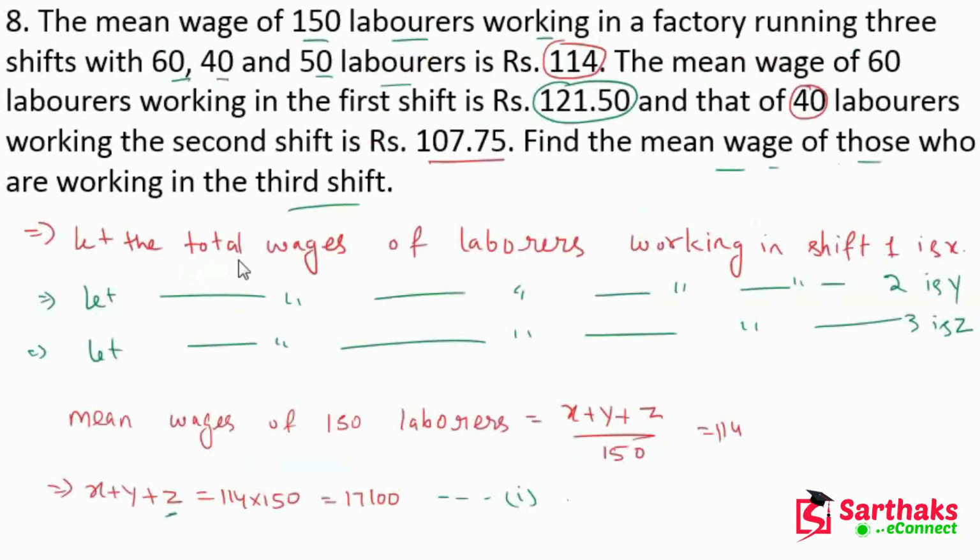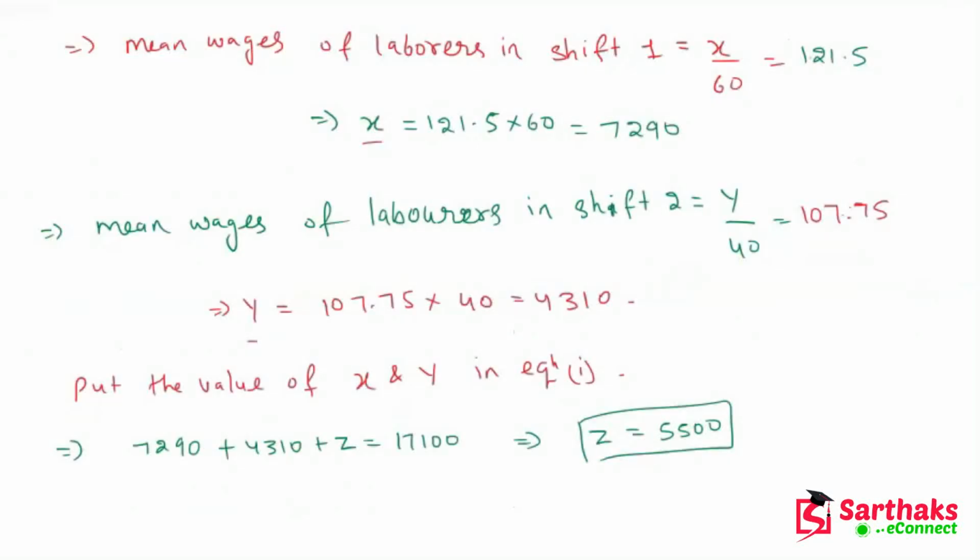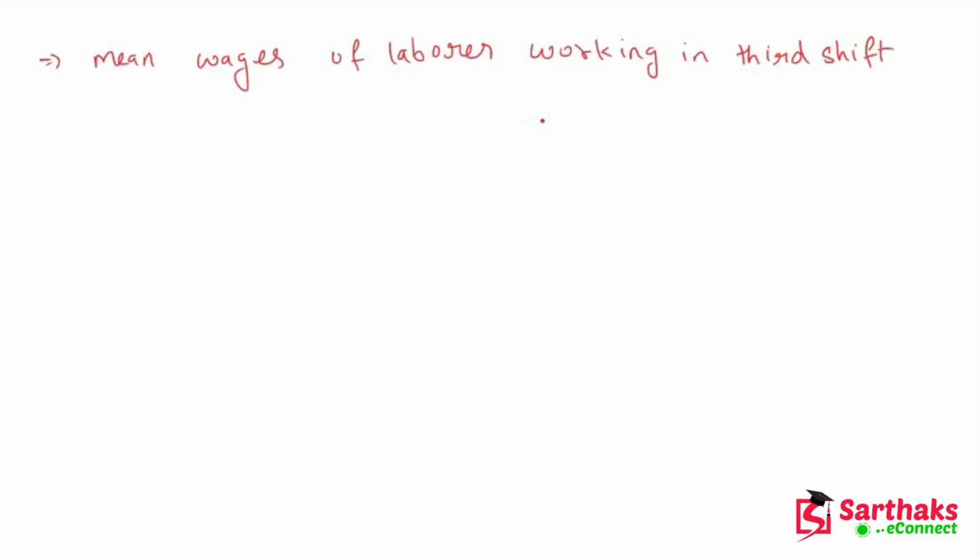Now the mean wages of laborer working in the third shift is equal to Z upon how many workers work in the third shift.